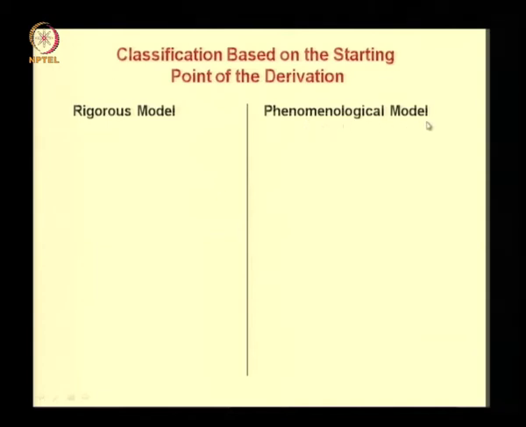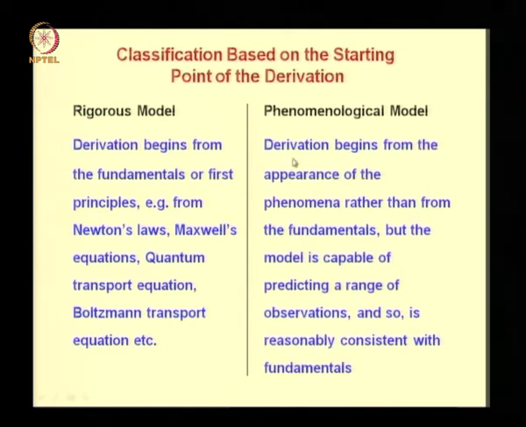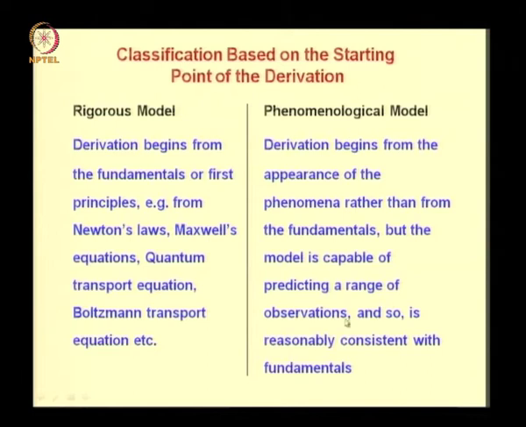So what is the difference in the starting points of these two approaches? In the rigorous model, the derivation begins from the fundamentals or first principles. Example, from Newton's laws, Maxwell's equations, quantum transport equation, Boltzmann transport equation, etc. In a phenomenological model, however, derivation begins from the appearance of the phenomena rather than from the fundamentals, but the model is capable of predicting a range of observations and so is reasonably consistent with fundamentals.